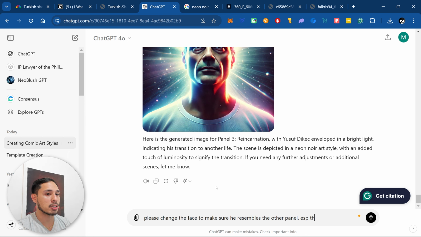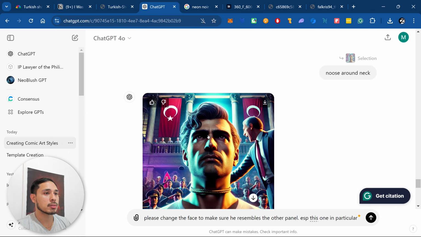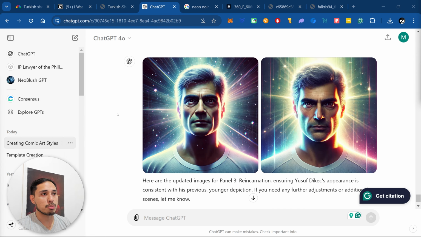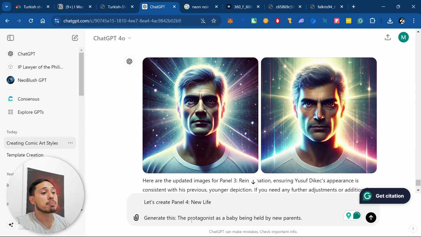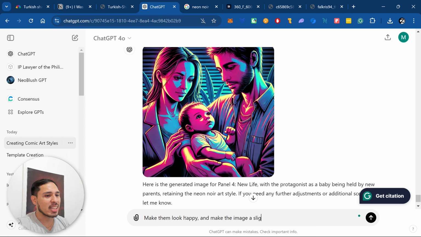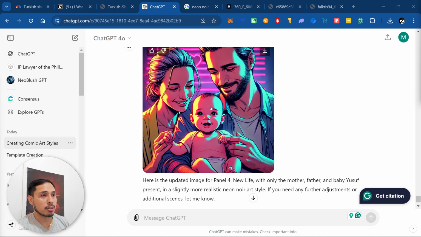This one, especially this one in particular. Come on, ChatGPT. This one was good. Alright, this one's better. I think we could use this for the third panel. Now for the fourth panel. The protagonist as a baby being held by new parents. I don't like it. Make them look happy and make the image a slightly realistic neo-noir art style. Alright, this one looks good. I think it can work.